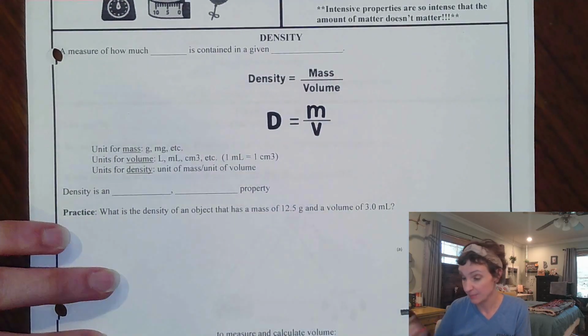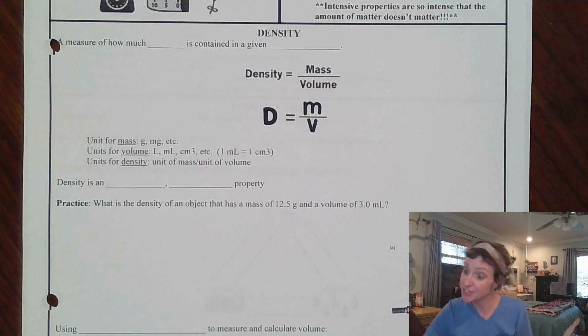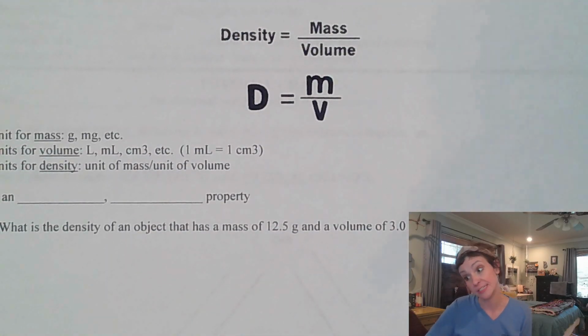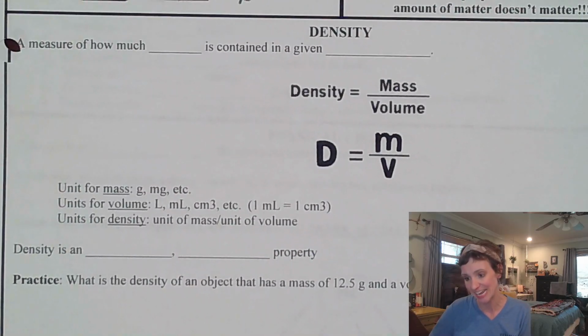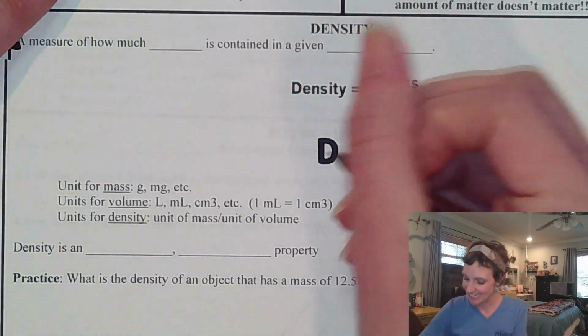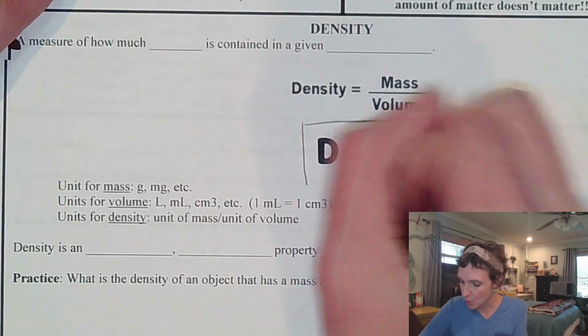Y'all probably been doing this for forever, but we know in Miss Sabaka's chemistry class, we like to show our work, and you better believe we're going to use the density equation to show our work here. Okay, density, D is equal to M over V.